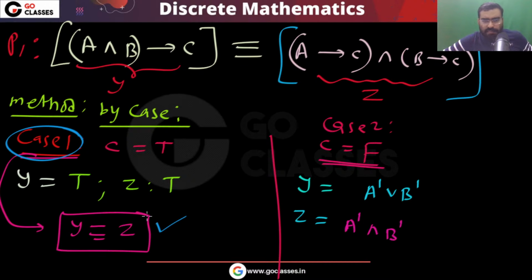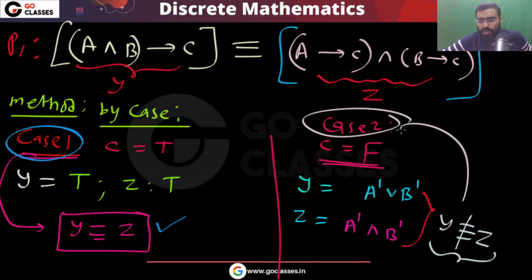Are they equivalent? Tell me, are these two equivalent? No, they are not equivalent. So you can see that Y is not equivalent to Z. So in this case too, you can see they are not equivalent. So definitely I can say this P1, they are not equivalent.